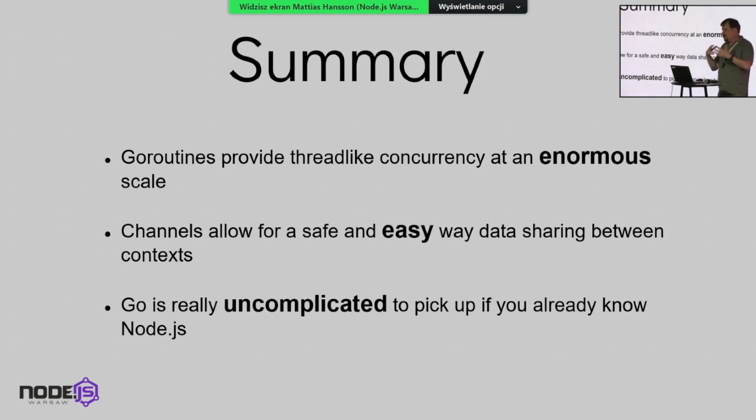Because it's so close when it comes to the rest of the things, when it comes to how the frameworks work and the middlewares in Gin compared to Express.js and such, you will find yourself right at home. It's not a big thing. This is actually the thing that differs, and this is actually where you can have the huge benefit. So that was my talk.